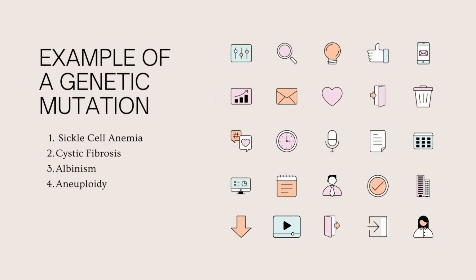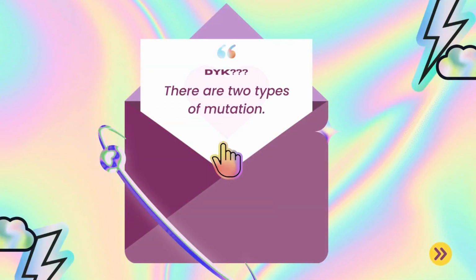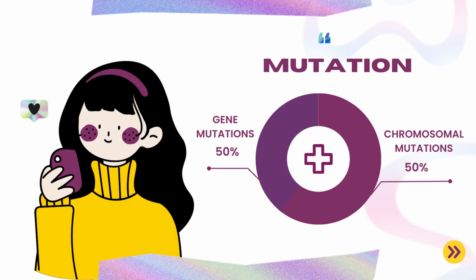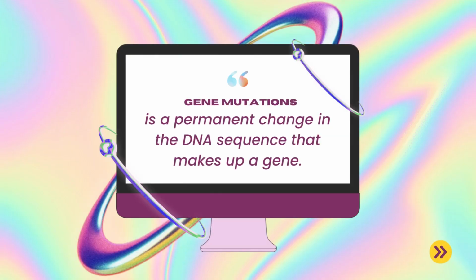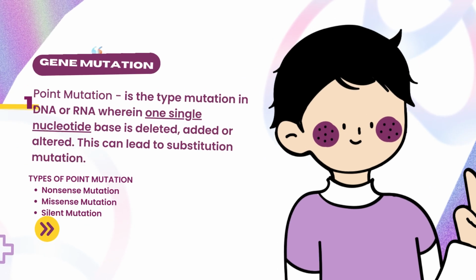There are four examples of genetic mutation, that is sickle cell anemia, cystic fibrosis, albinism, and aneuploidy. But did you know there are two types of mutation? That is gene mutation and chromosomal mutation. Let's first focus on the first type of mutation, gene mutation. What is gene mutation? Gene mutation is a permanent change in the DNA sequence that makes up a gene.